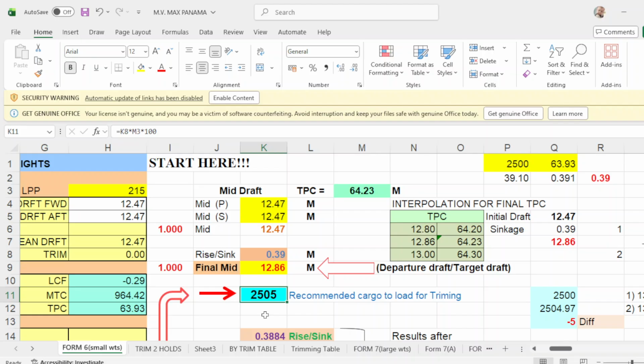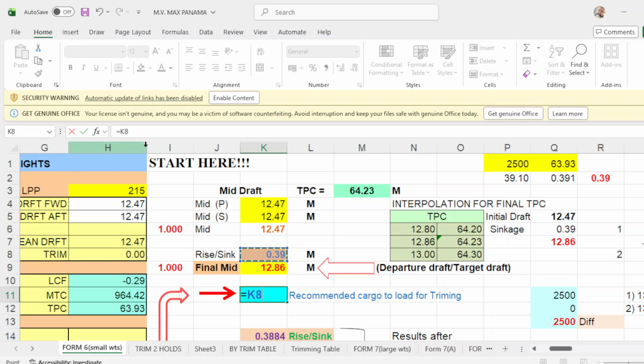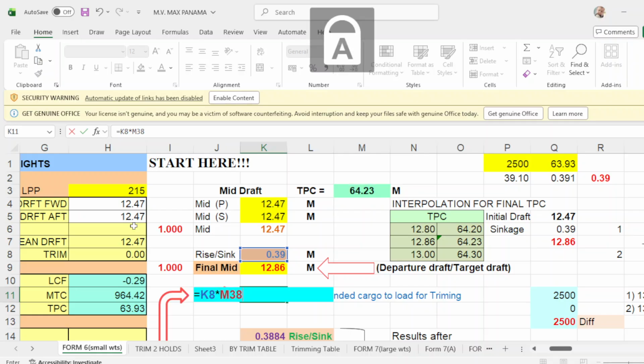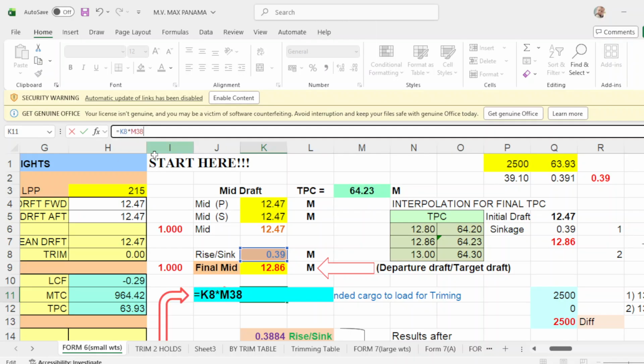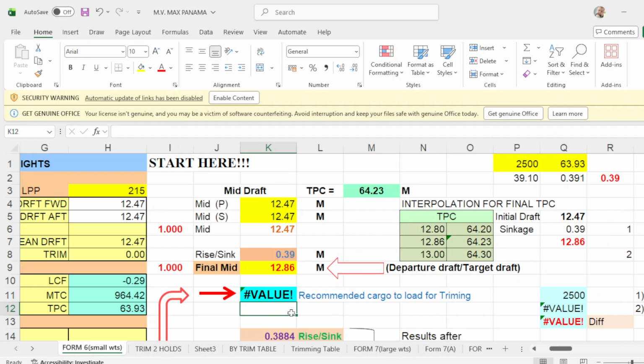To explain it further, you put equals, then you click your sinkage of 0.39, which is this one. Then you have K8, then you multiply by your TPC, click this one, and you have M3, multiply by, then times 100. That will be what happened.